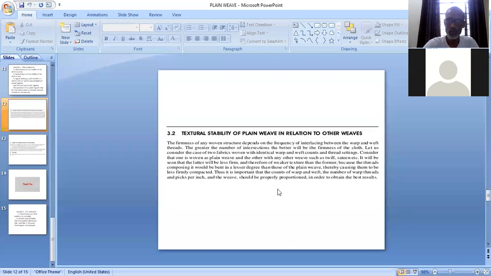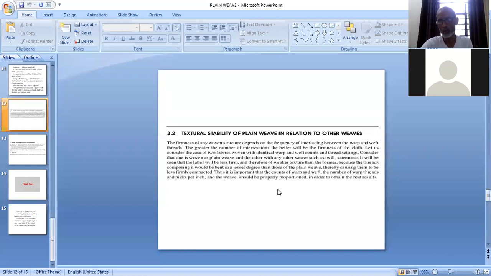So that's why students, whenever we are going for a floating weave, which is having more floats as compared to plain weave, that may be like 12 or 13, we are increasing ends per inch and picks per inch for the same count. If a fabric is constructed with 230s count, means 15 resultant count, if it is constructed in plain weave, in 12 weave, or in 13 weave, we will take higher EPI and PPI as the float size is increasing.